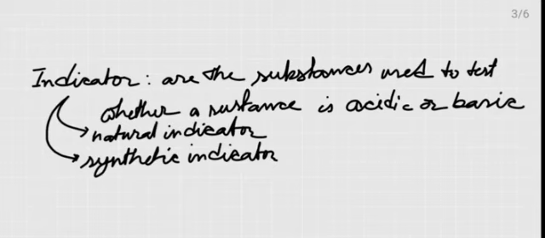We try to find out whether a substance given to you is an acid or a base. It is dangerous to test without any indicator, so we have to use an indicator to find out whether a clear solution given to you is an acid or a base. So indicators are very useful in detecting the nature of a substance.